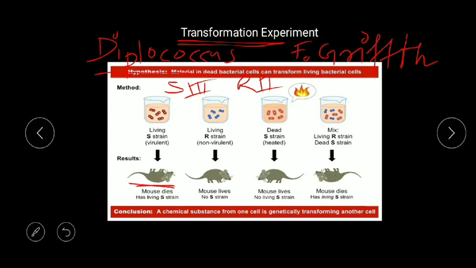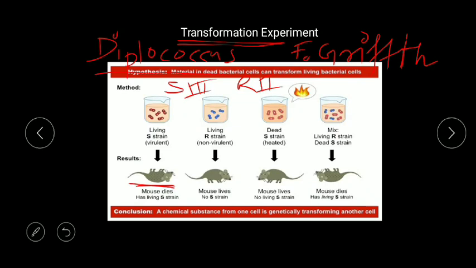Now you can see in the experiment that in the first experiment he took living S strain bacteria. We remember the S strain is a virulent strain and the R strain is an avirulent strain. So the living S strain, virulent, was injected into the mice and the mice died, and living S strain bacteria were found when the tissue was observed.